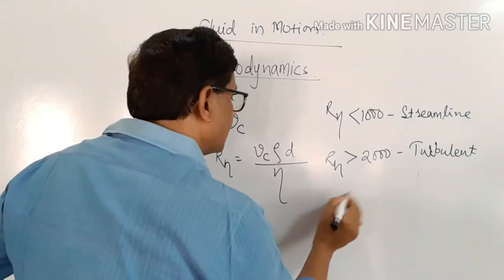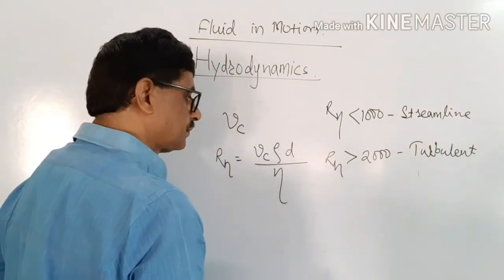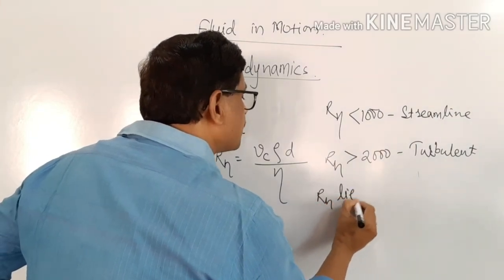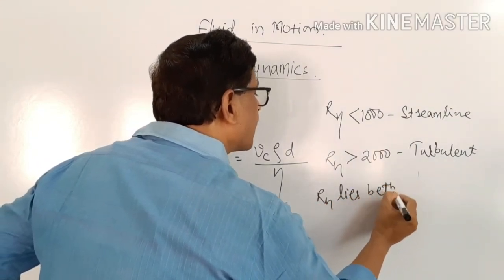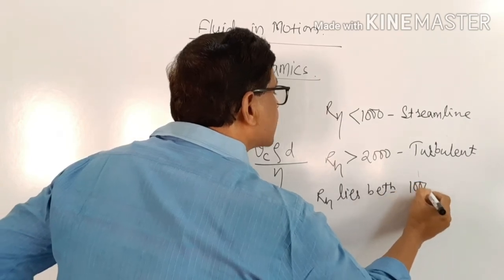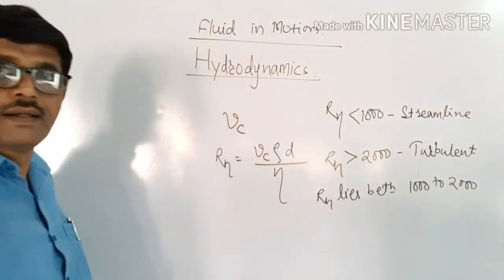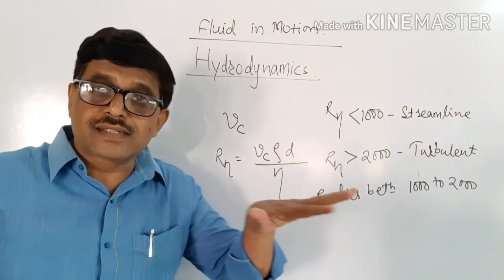And if the Reynolds number lies between 1000 to 2000, the liquid flow is unstable.